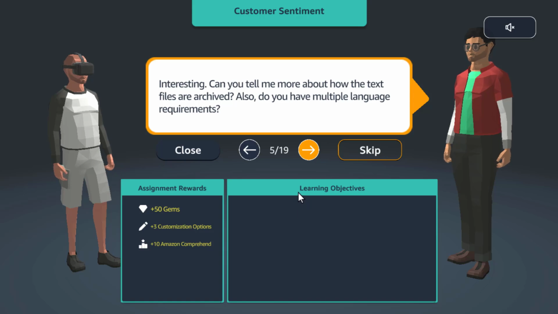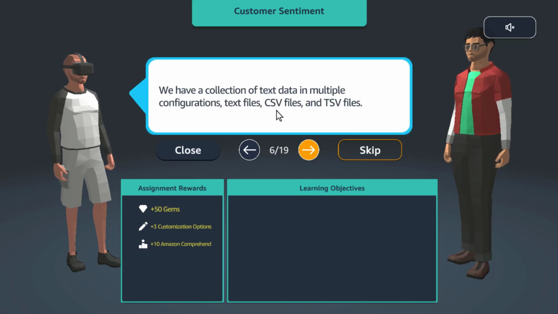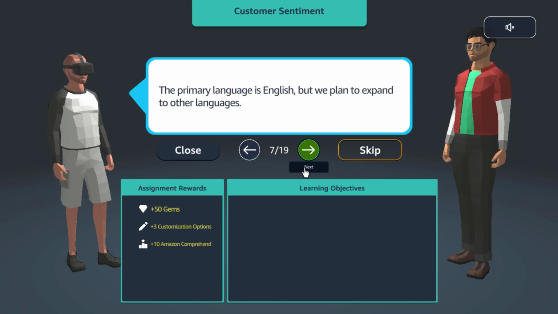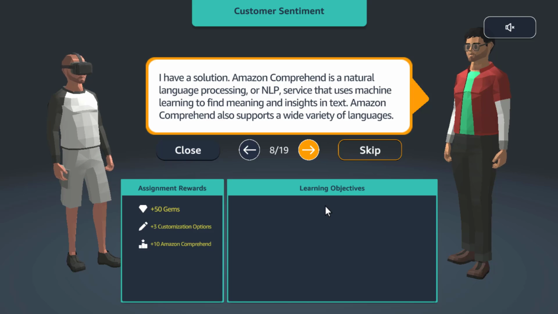Interesting. Can you tell me more about how the text files are archived? Also, do you have multiple language requirements? We have a collection of text data in multiple configurations: text files, CSV files, TSV files. The primary language is English, but we plan to expand to other languages. I have a solution. Amazon Comprehend is a natural language processing, or NLP, service that uses machine learning to find meaning and insights in text. Amazon Comprehend also supports a wide variety of languages.